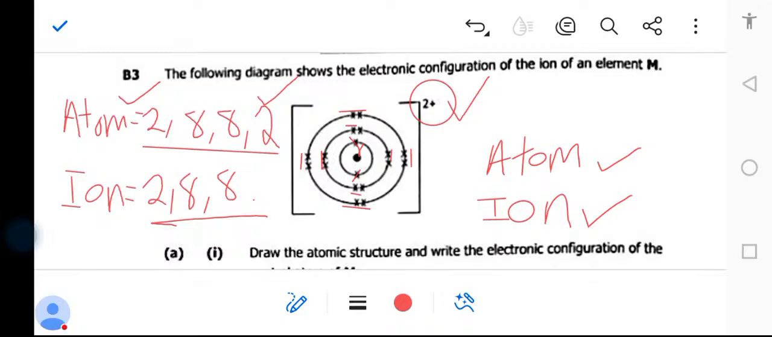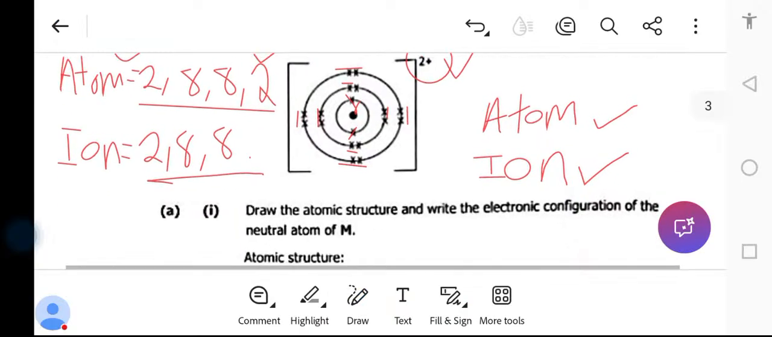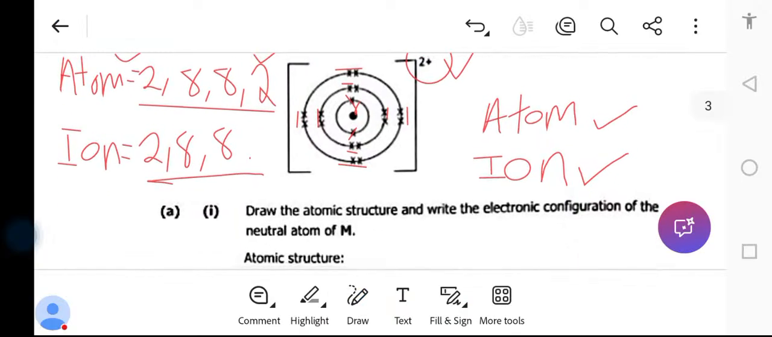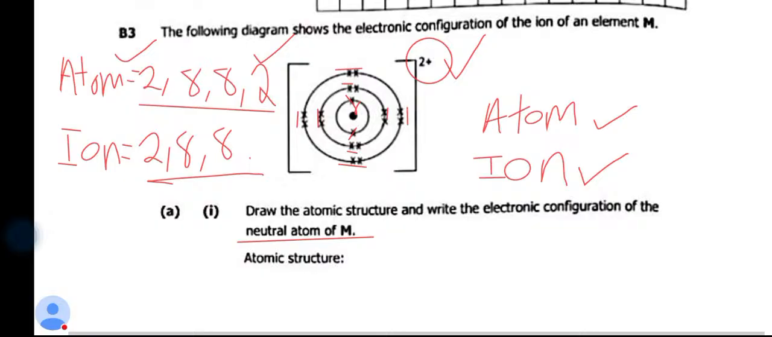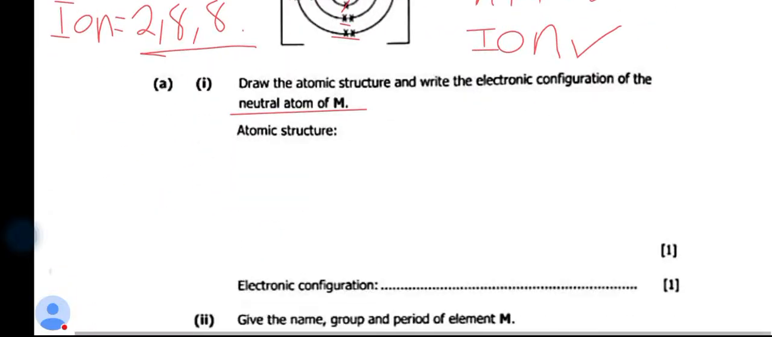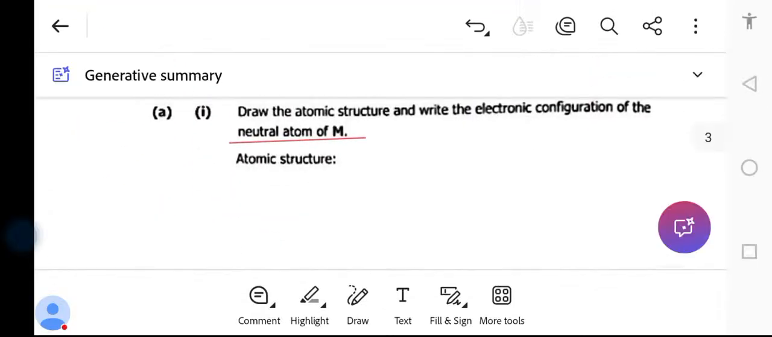Okay. Now, the question is saying draw the atomic structure and write the electronic configuration of a neutral atom of M. They mean this atom before losing, before gaining. You follow the electronic configuration that you have here first. So we have said that the neutral atom of M is 2, 8, 8, 2.